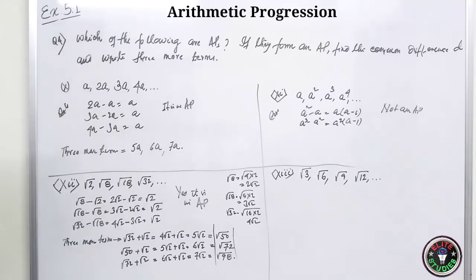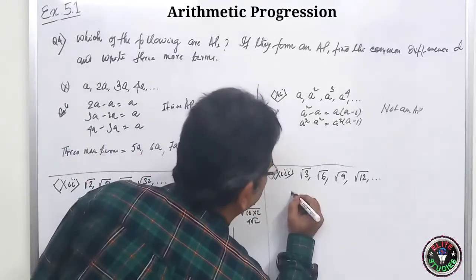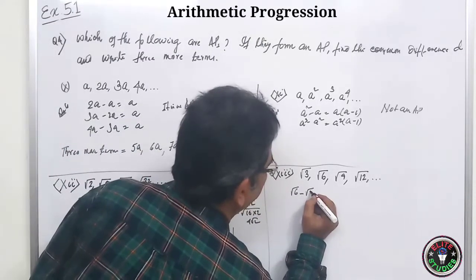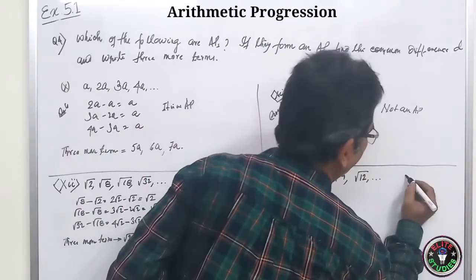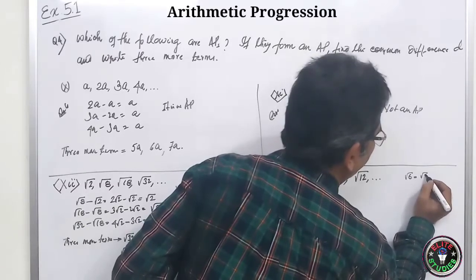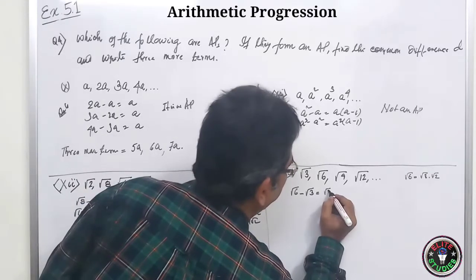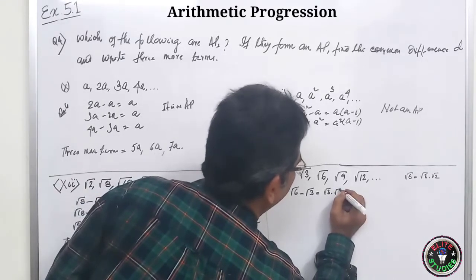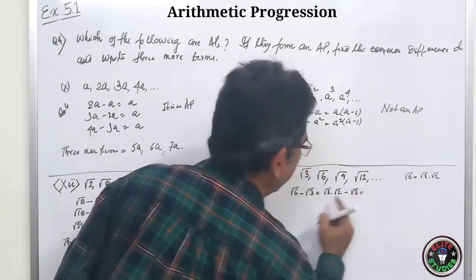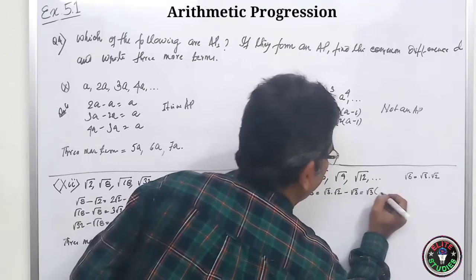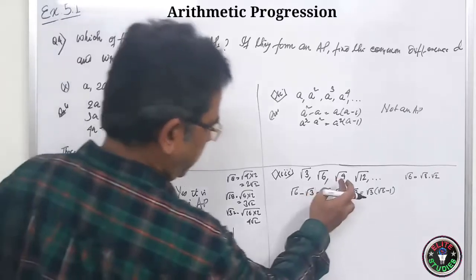Now we will do this one, 10, 11, 13. So root 6 minus root of 3. Okay, so root 6 can be written as what? Root 6 is equal to root 3 into root 2, isn't it? So it will be root 3 into root 2 minus root over of 3. So root 3 common, it will be root 2 minus 1. So we'll do this one.